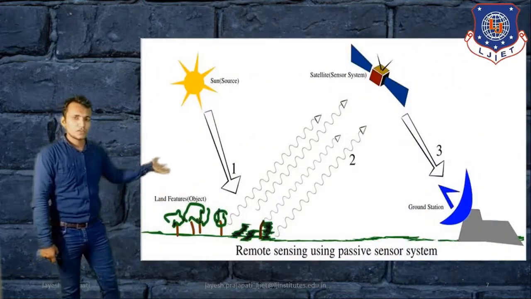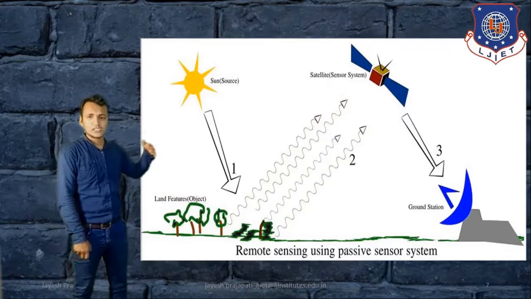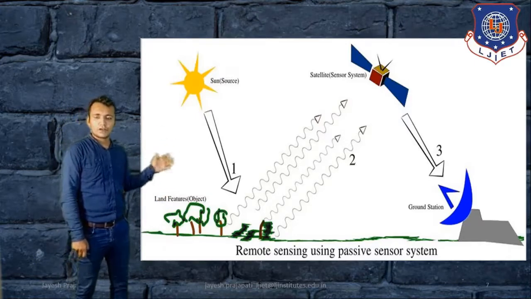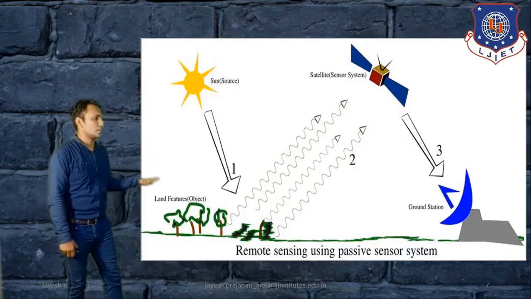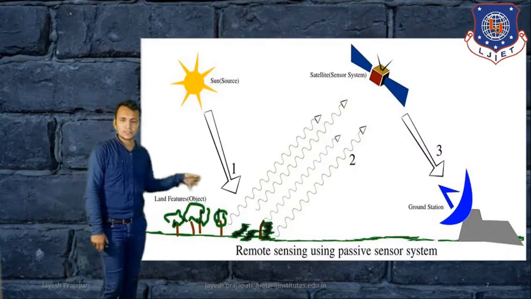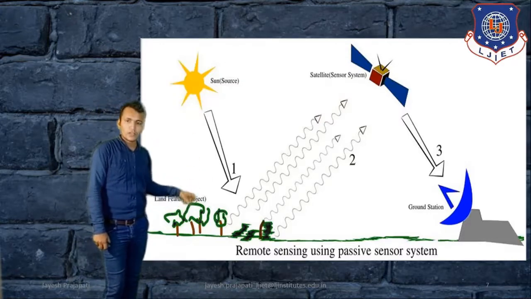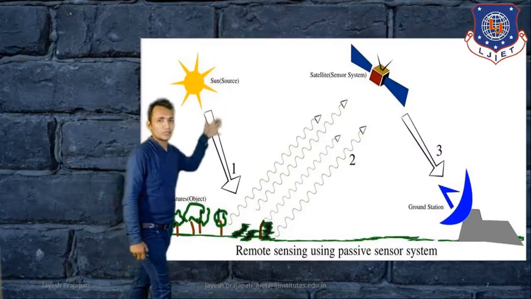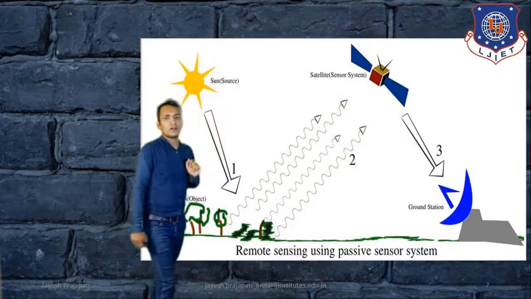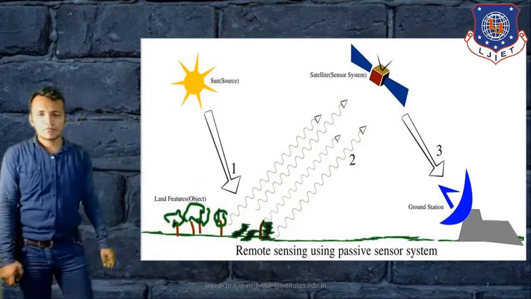Okay, here we can use one figure that can easily compare the difference between a passive sensor and an active sensor. Here you can see the passive sensor system. Sunlight will be acting on the crop, and the reflection is given to this remote sensor, and it will give the information to these stations. So in this way, remote sensing works.